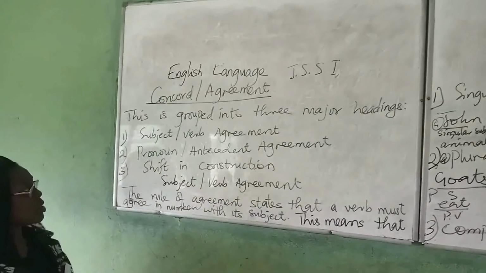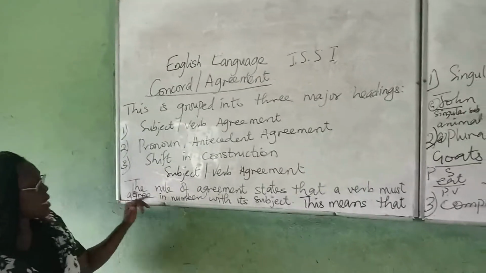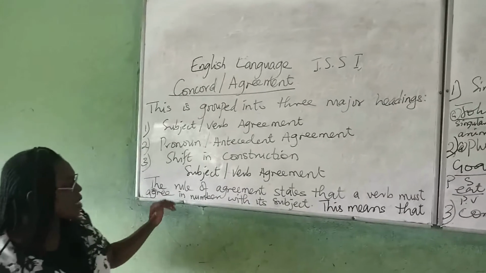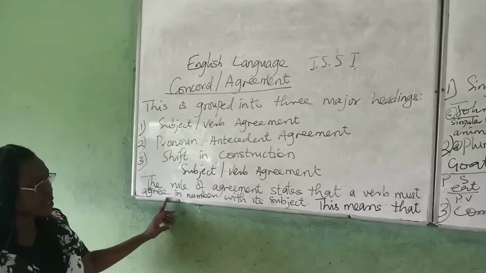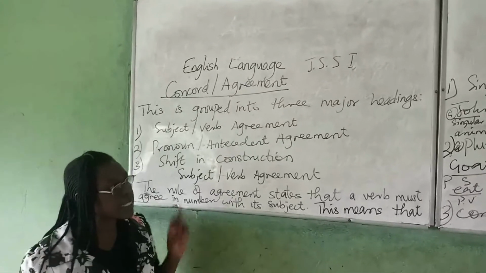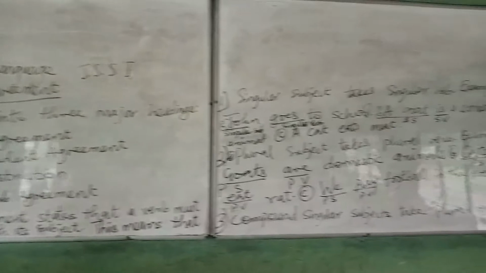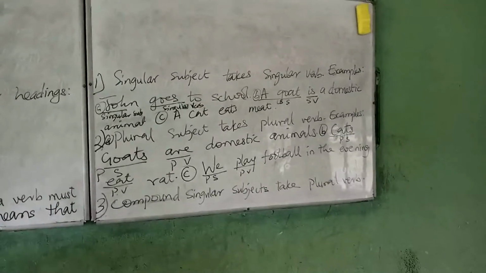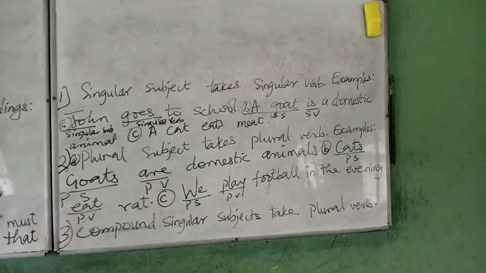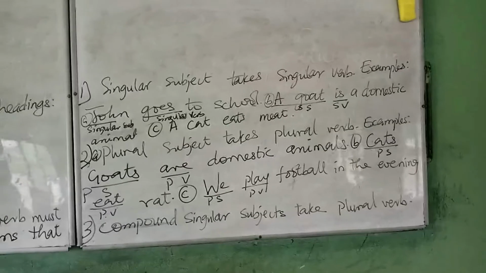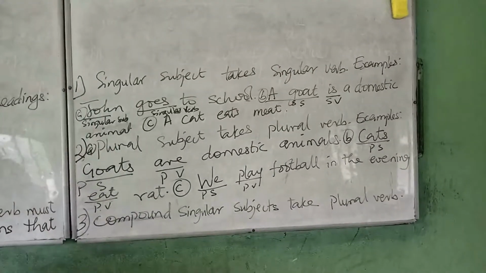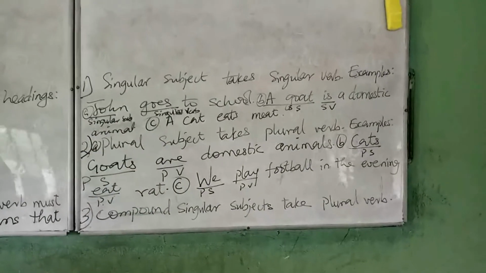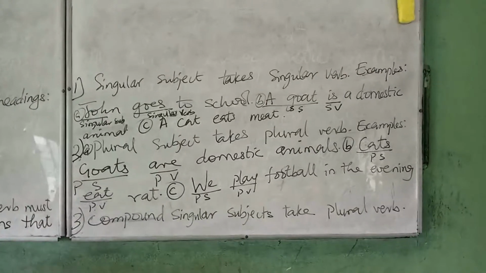Subject-verb agreement. What does this mean? This rule states that a verb must agree in number with its subject. What does it mean? That is that a singular subject takes a singular verb. With examples, John goes to school. John is one person. Therefore, we have the singular verb goes. I can as well replace John with he. He goes to school. Here again, one person. Another example, a goat is a domestic animal. One goat, singular verb is.